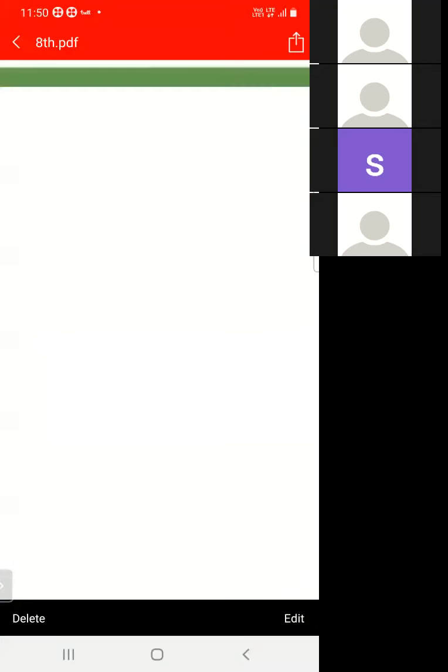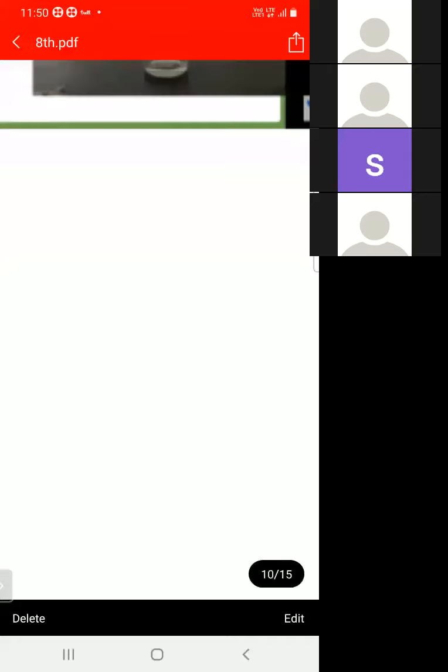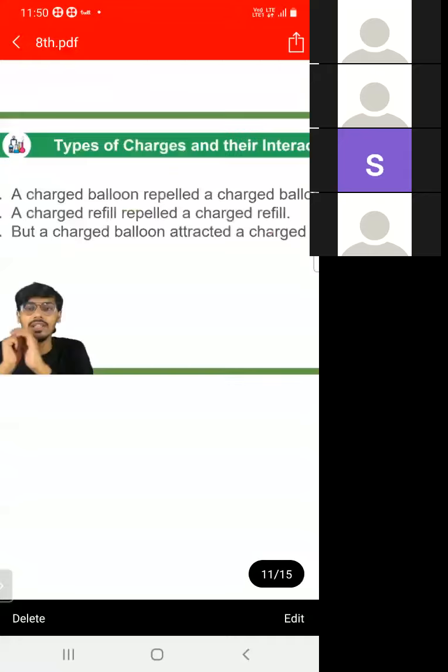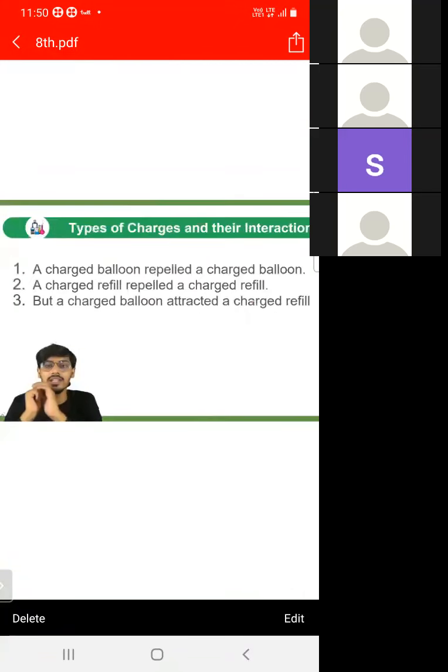So what are the types of charges? Positive and negative. And what is the conclusion? A charged balloon repels a charged balloon, and a charged refill repels a charged refill, because the material is the same.